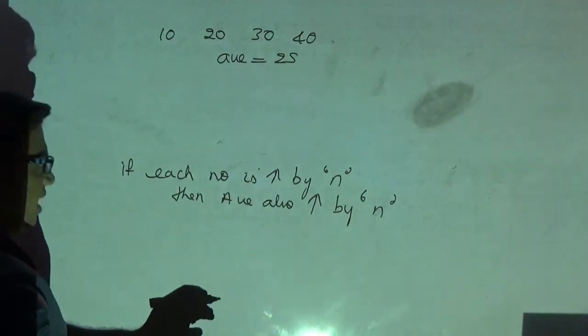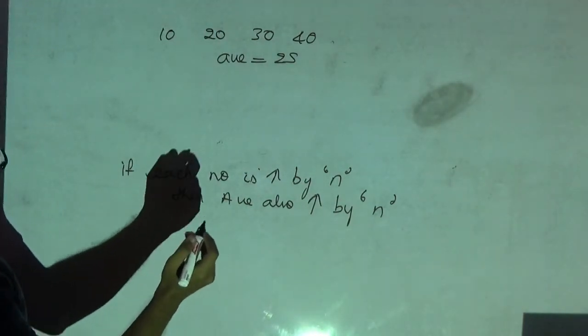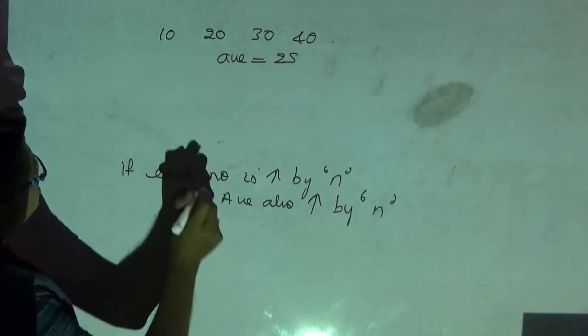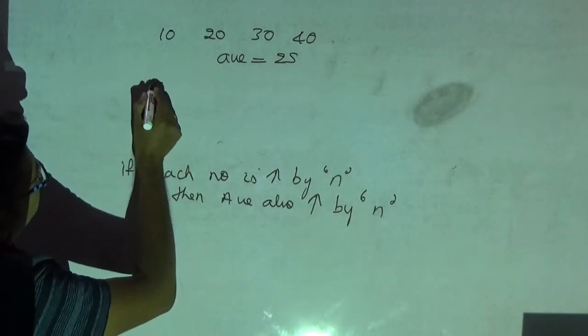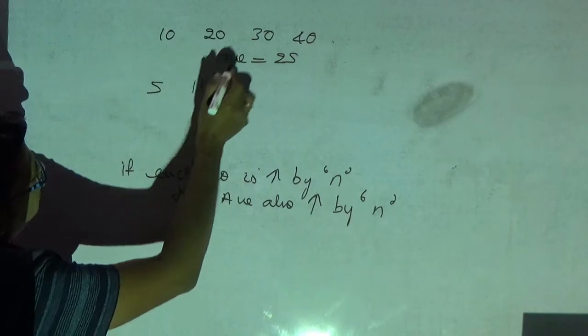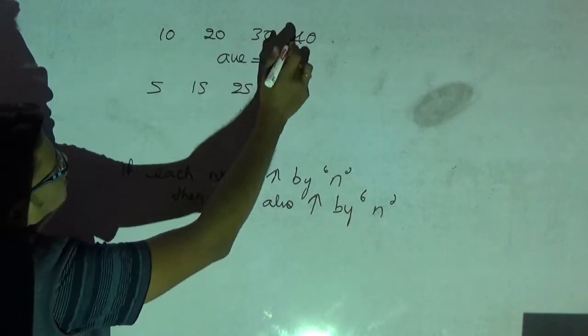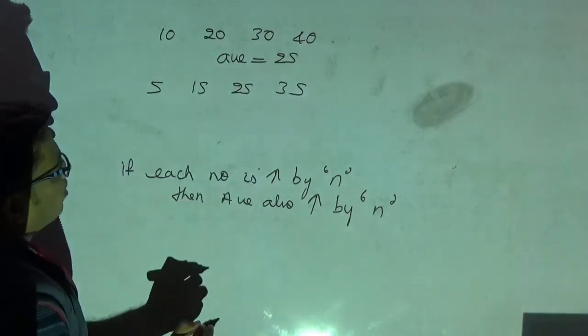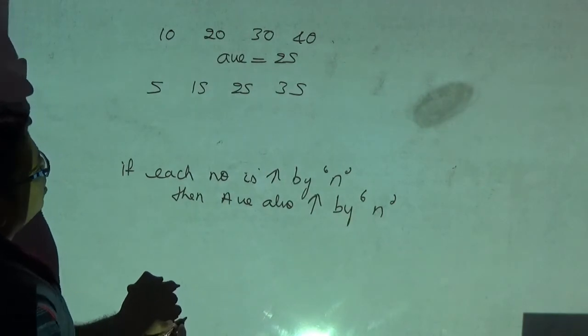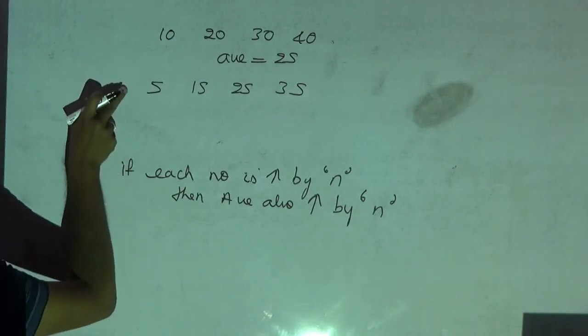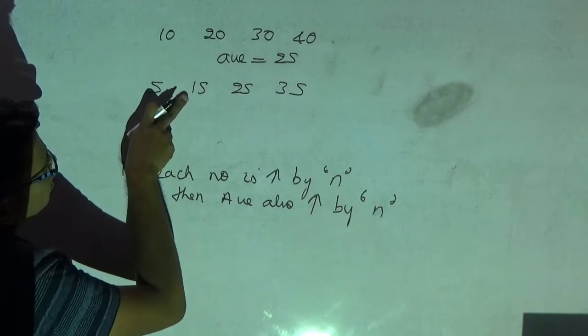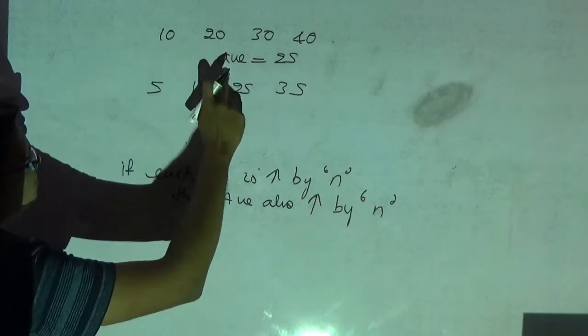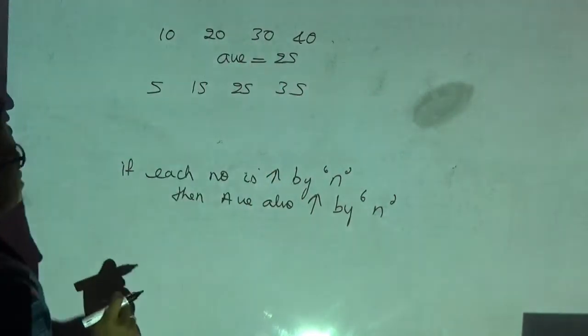Now what I am going to do is reduce each number by 5. 10 minus 5 is 5. 20 minus 5 is 15. 30 minus 5 is 25. 40 minus 5 is 35.